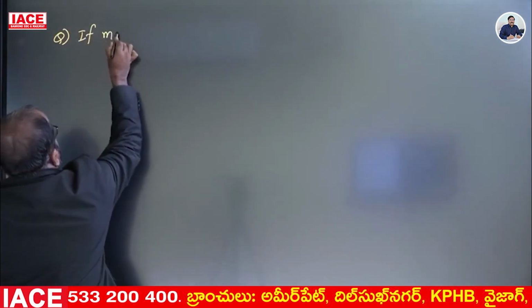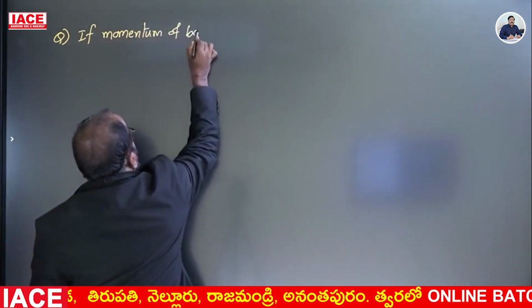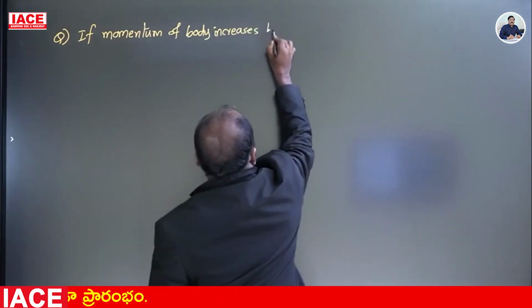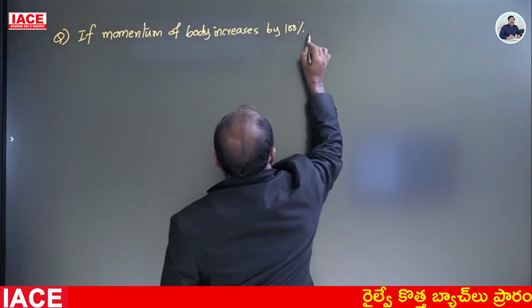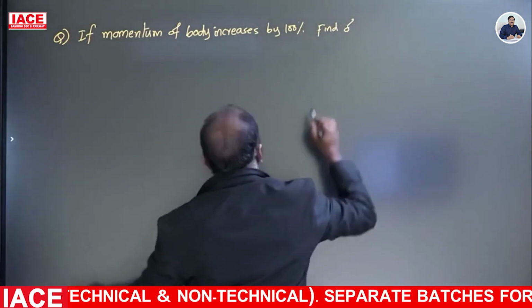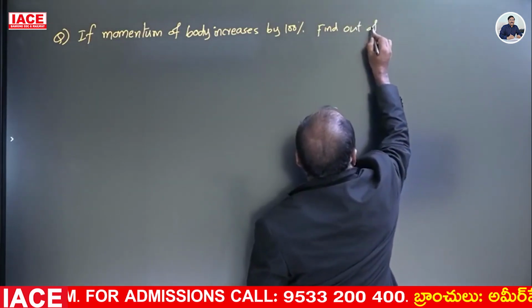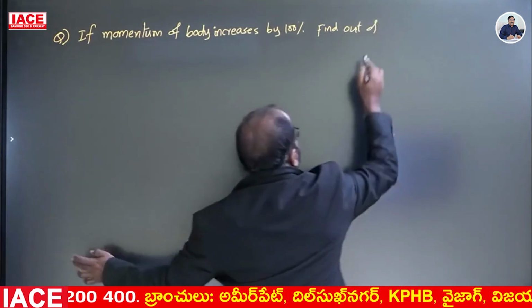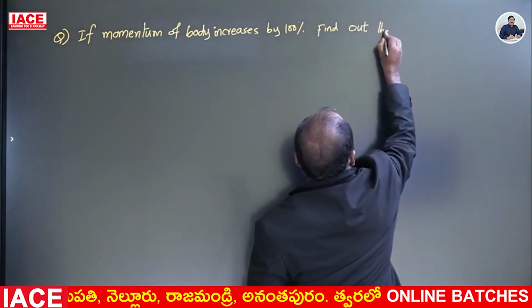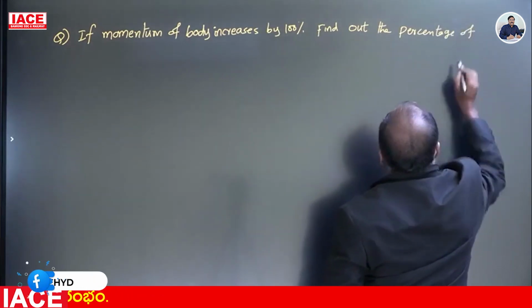If the momentum of a body is increased by 100%, find out the percentage of kinetic energy.